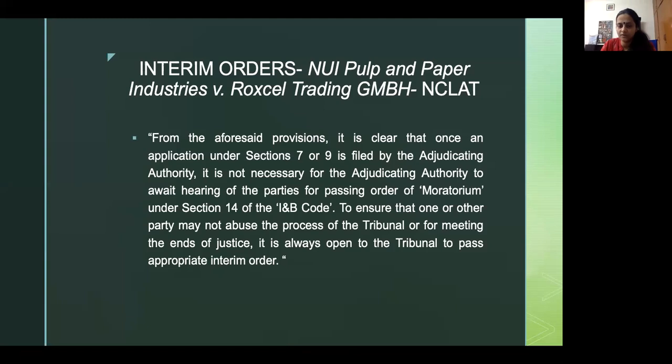Errors in the demand notice in Form 3 is generally not met with your petition being thrown out. You're generally asked to issue a new demand notice. So in such a case, OC will have to issue a new demand notice. I don't think you will be allowed to seek interim orders until you file a fresh demand notice that meets the particulars of the court. So it's not that your plea for CIRP will be rejected. A petition will go on and you'll be asked to furnish the particulars that you didn't file initially.